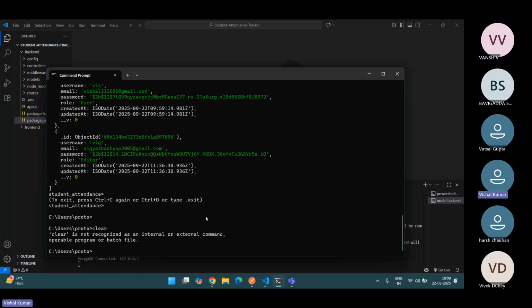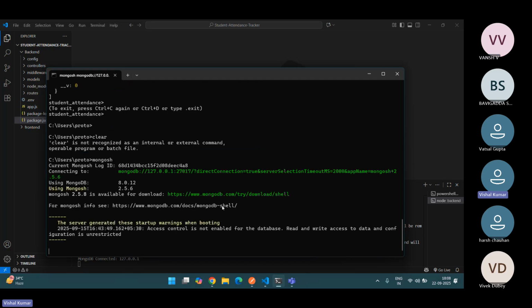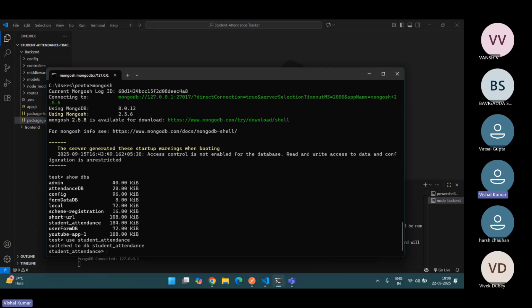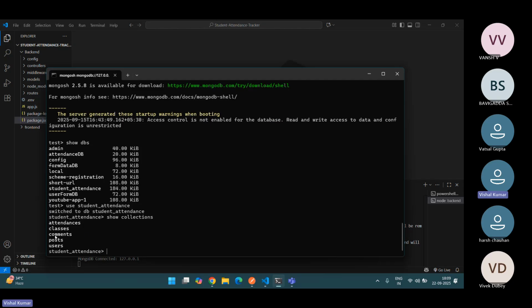So I want to start my MongoDB. Now I will show all DBs. Then I will select my collection data, which is student attendance. Use the database. I want to show collections in this. And here are my classes, comments, posts, and users.